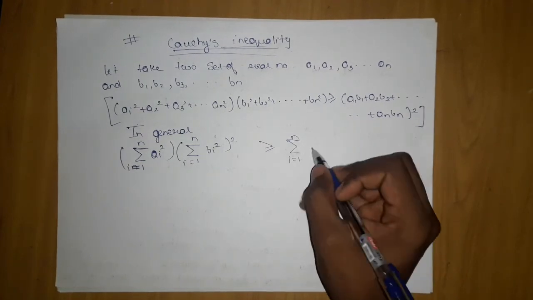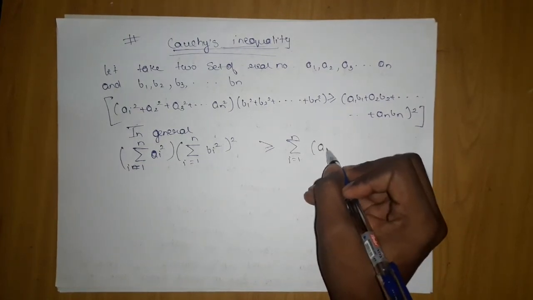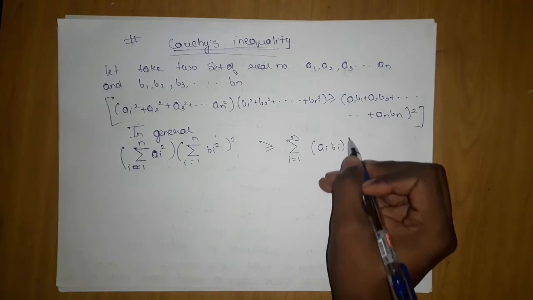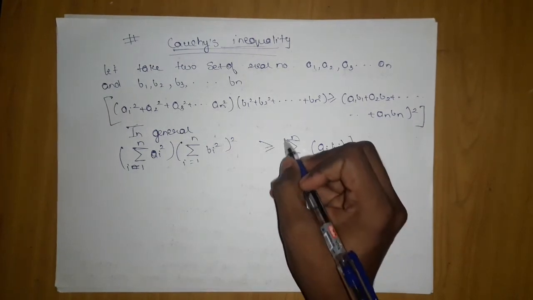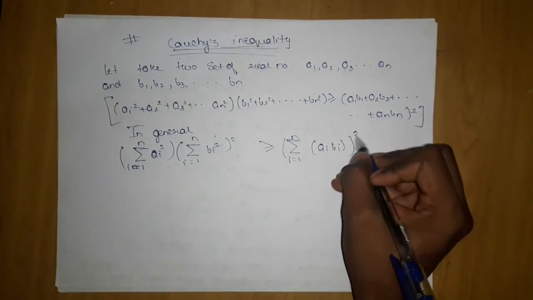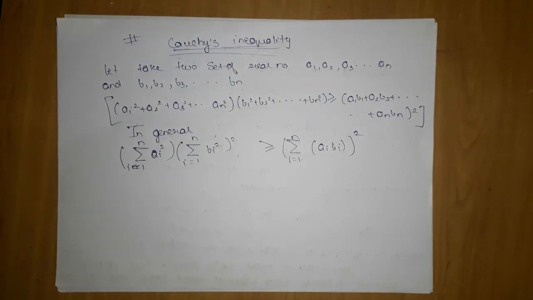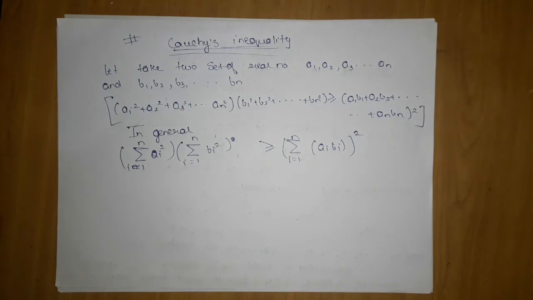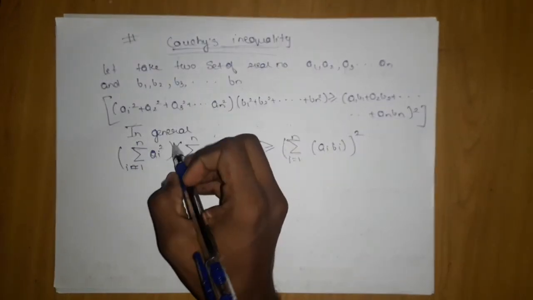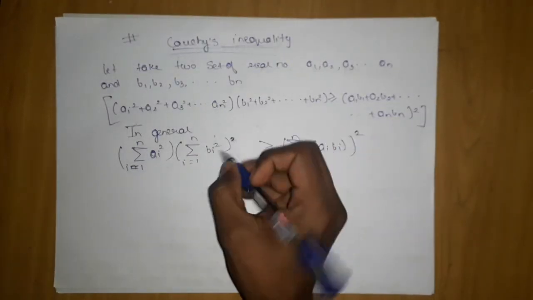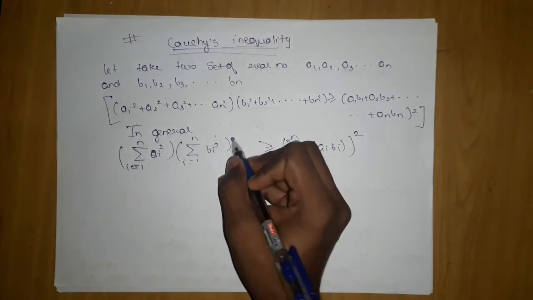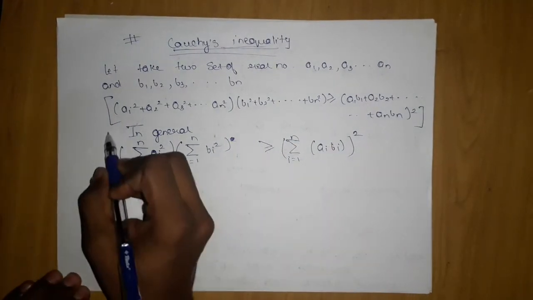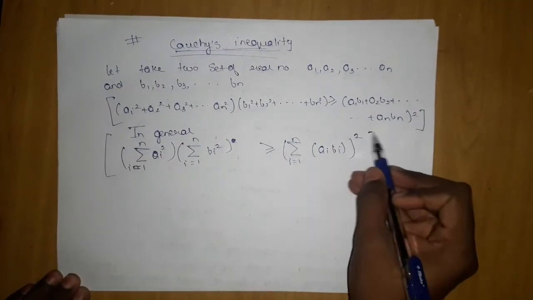This is the general form of the Cauchy-Schwarz inequality.